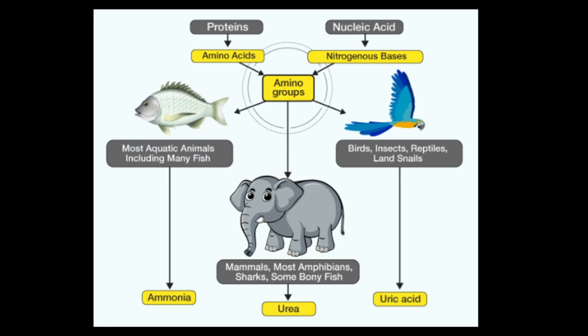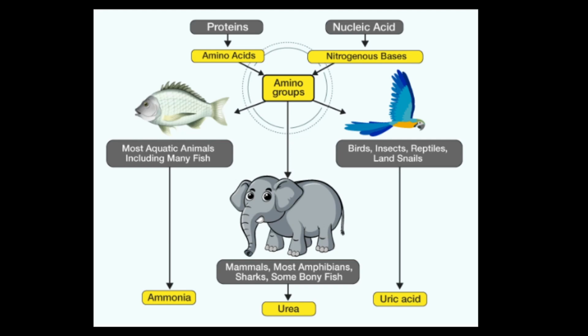So, ammonia should be in less concentration in the body of organisms. It is harmful to the surrounding tissues. If it accumulates in the body of aquatic animals, it could prove harmful for them, so it should be removed. Now, ammonia is highly toxic.